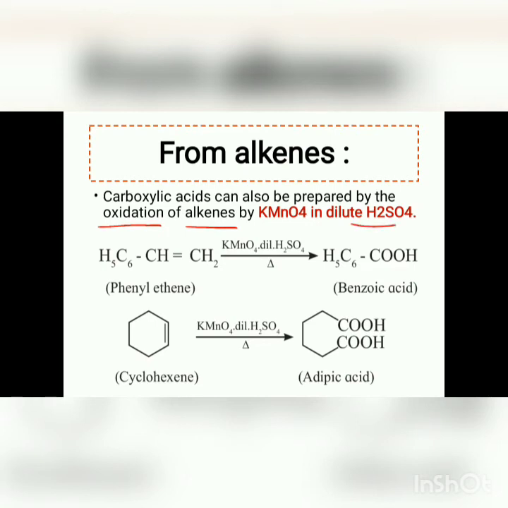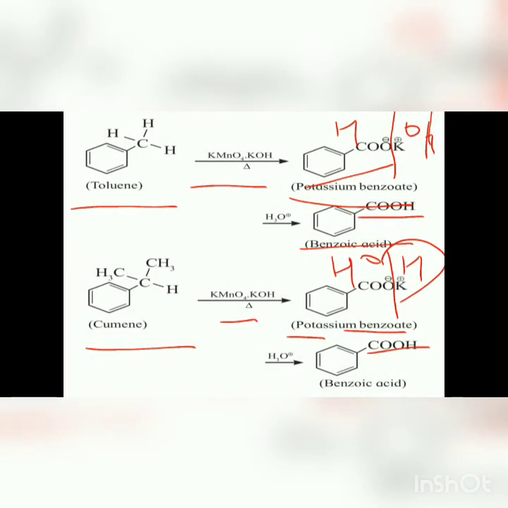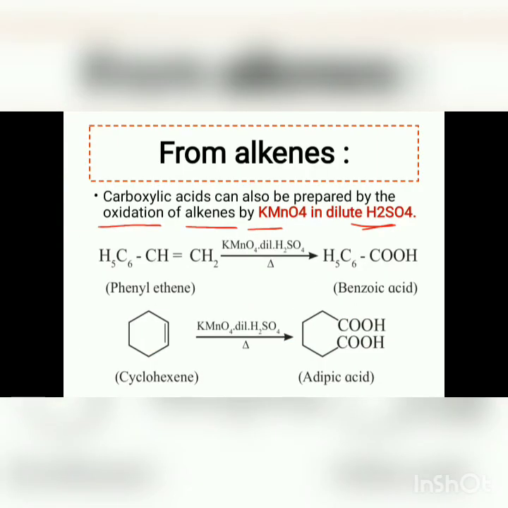Here we have to note one point: the oxidation uses KMnO4 and dilute H2SO4, that is KMnO4 and acid, but in the previous case the oxidation used KMnO4 and KOH, that is KMnO4 and base, and here KMnO4 and acid.